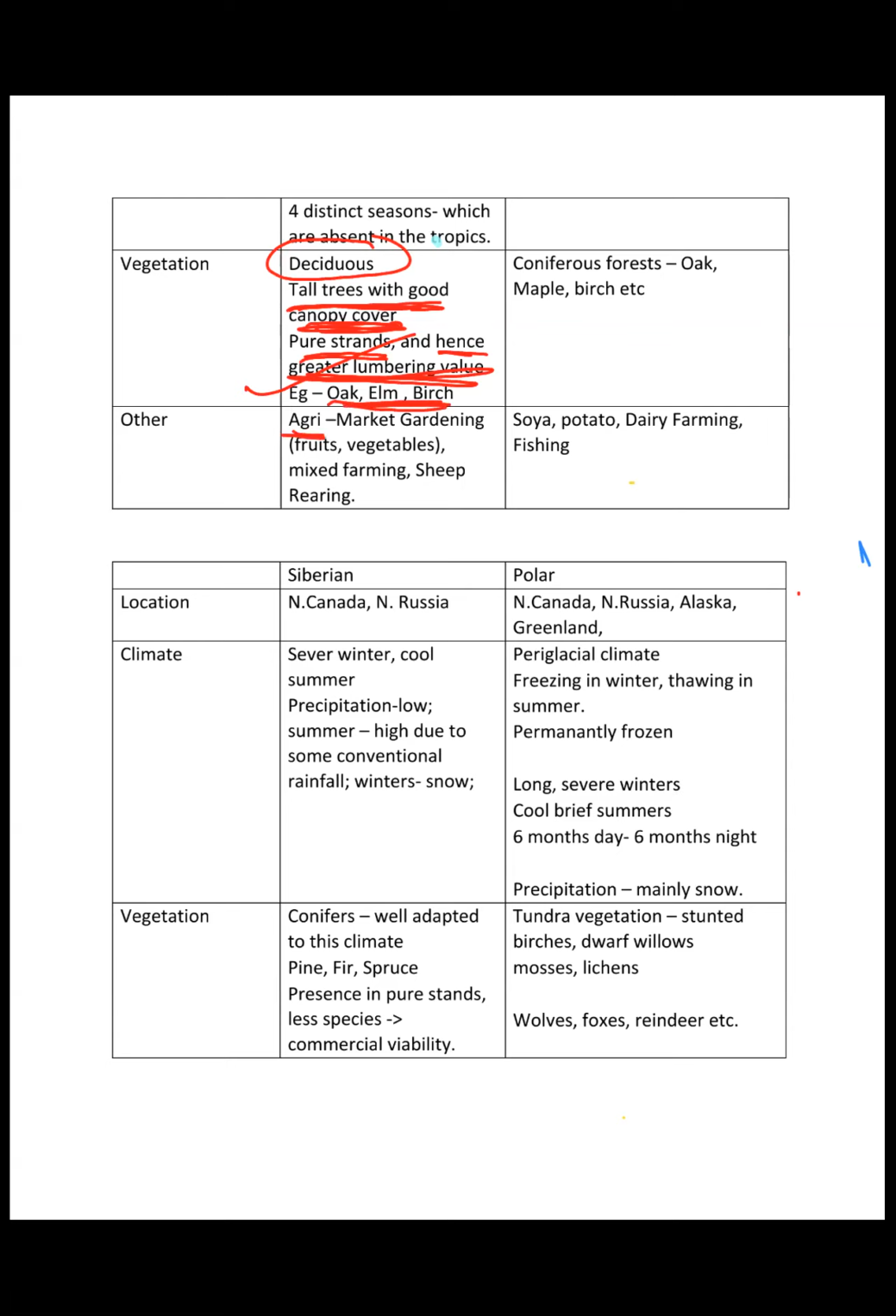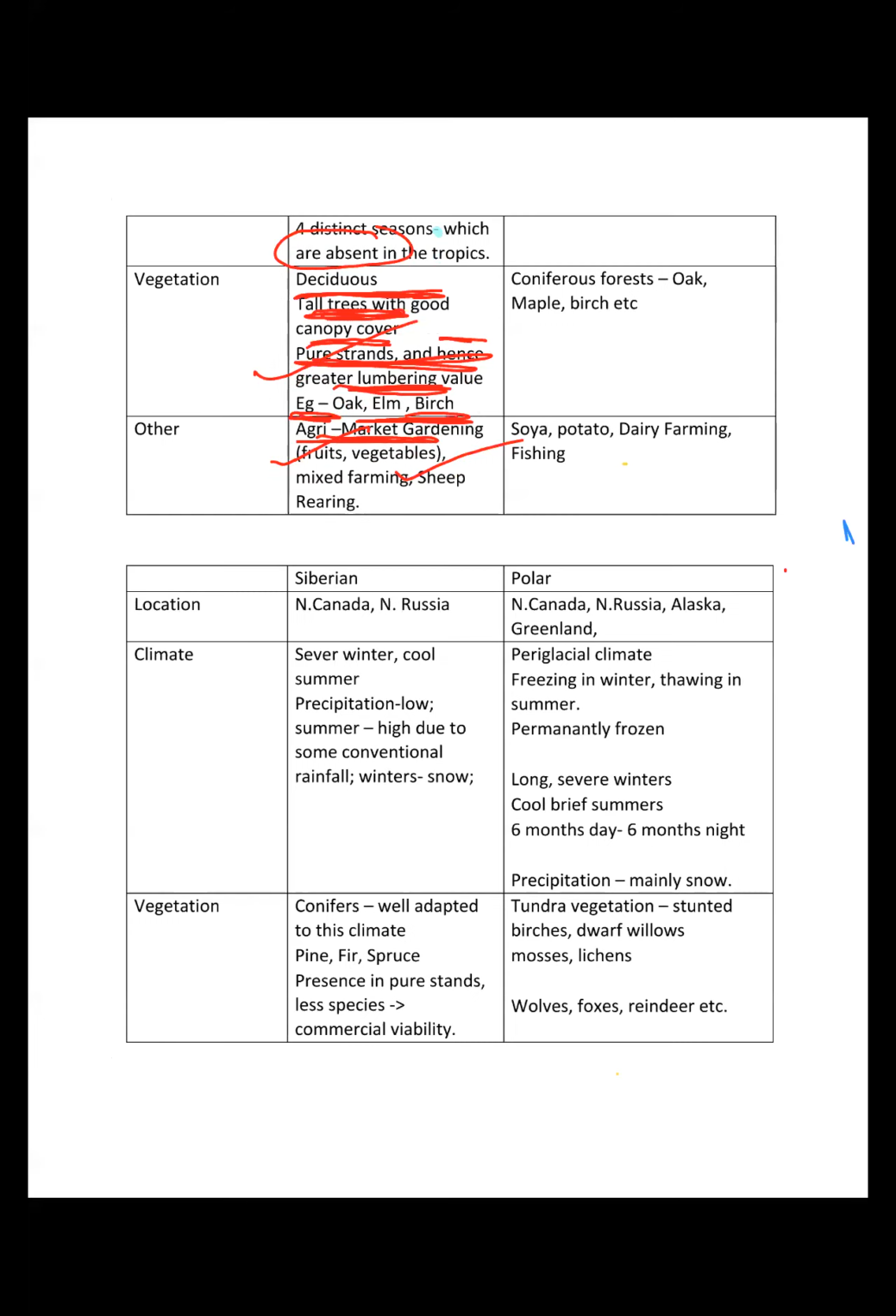And as far as agriculture is concerned, market gardening related to fruits and vegetables. Why? Because this is a very rich region, so in the market there is very high demand, and people tend to spend very highly. As a result, consumption is very high, and market gardening has developed very well in these regions, right? Mixed farming of both crops and animals and sheep rearing are predominant in these regions, right? Any doubt in the British type of climate?